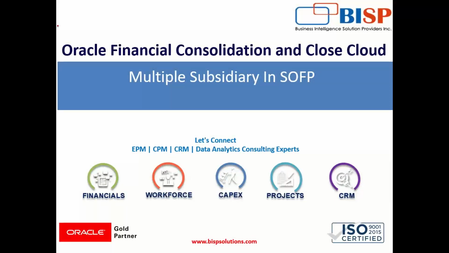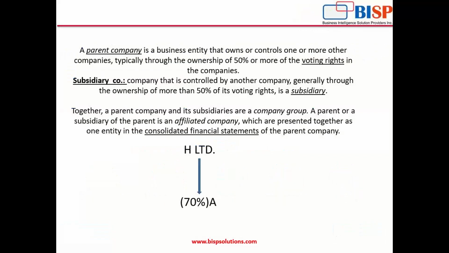So, our today's topic is multiple subsidiary in statement of financial position. Let us quickly revise what is a parent company and a subsidiary company. A parent company is a business entity that owns or controls one or more other companies, typically through the ownership of 50% or more of the voting rights in the companies. Okay, a parent company is a company that controls, who has ownership of 50% or more in the other companies.